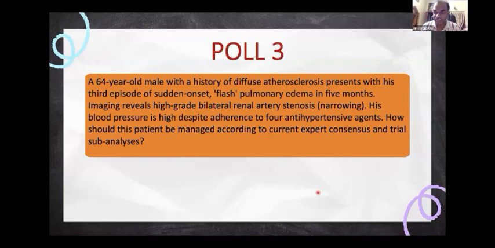So I have had instances where patients have recovered dramatically, where the flash pulmonary edema or the Pickering syndrome, which Geo mentioned, has recovered completely. Just like anecdotal reports, I have often met a patient who has had dramatic benefit with revascularization. Having said that, in this particular patient, I would look at three factors. One is worsening of renal function. Second is the occurrence of recurrent flash pulmonary edema as Pickering syndrome, as Dr. Geo mentioned. And then, of course, uncontrolled hypertension. In these three situations, I would advise the cardiologist to go ahead and do a revascularization.